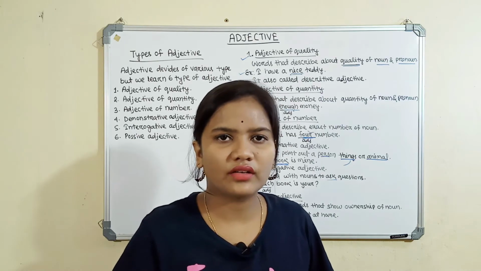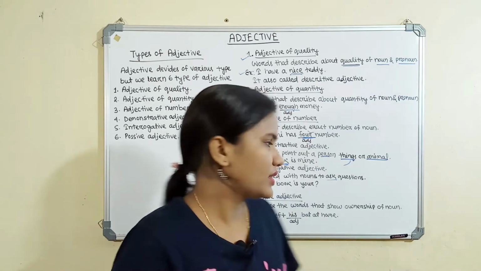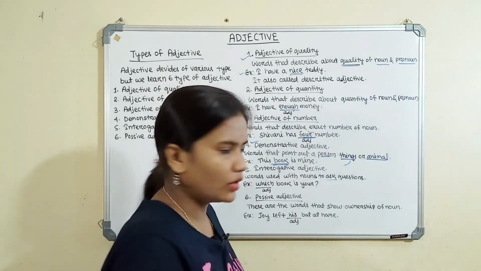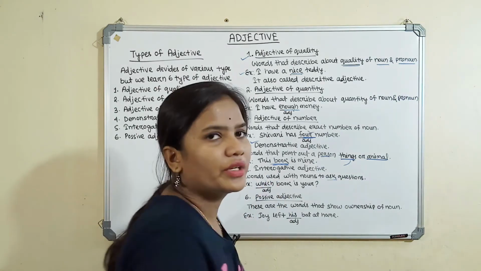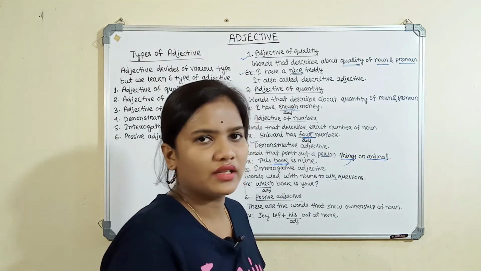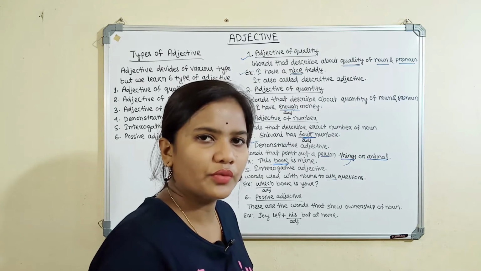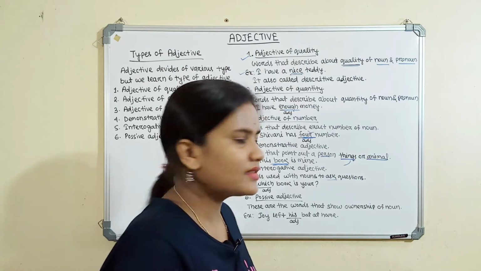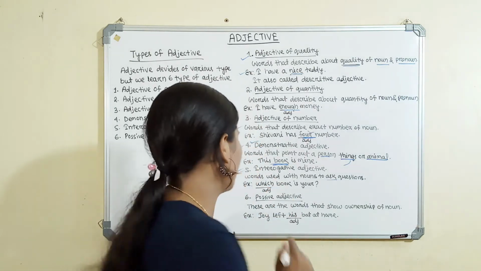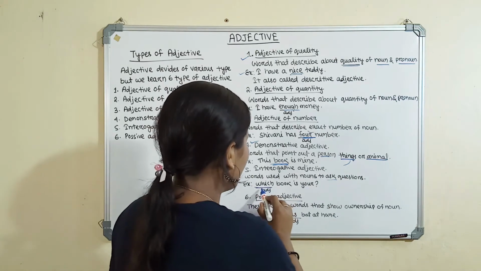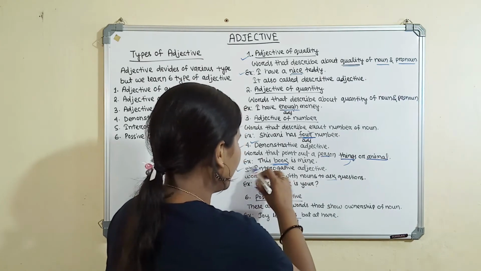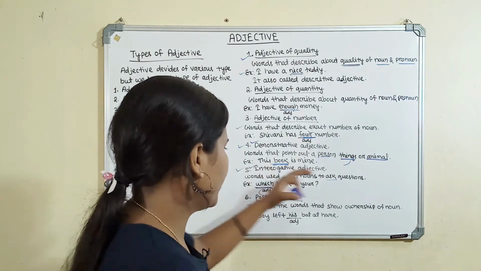They are all called WH question words. So if we ask a question in a sentence and we have to pick one adjective, in that case the interrogative adjective is connected. So which is the interrogative adjective.